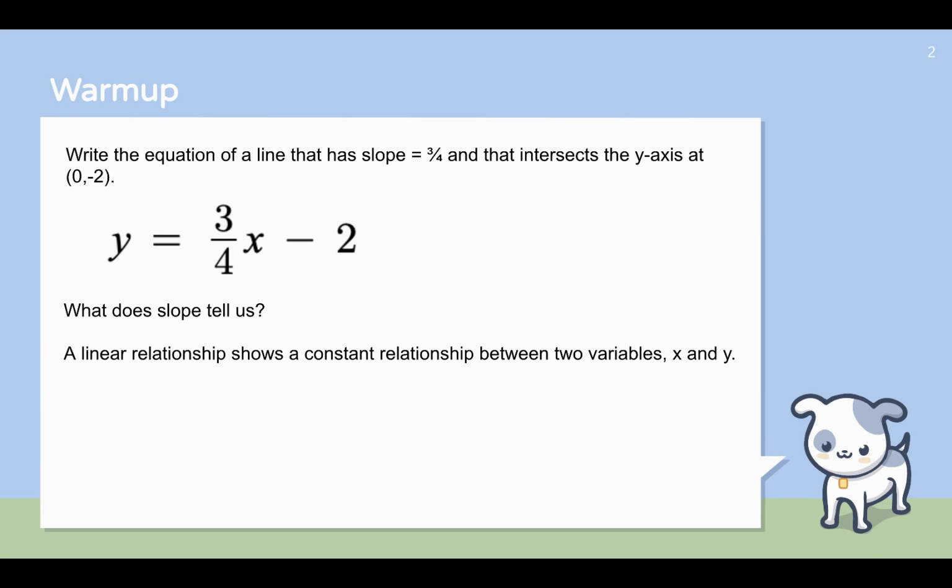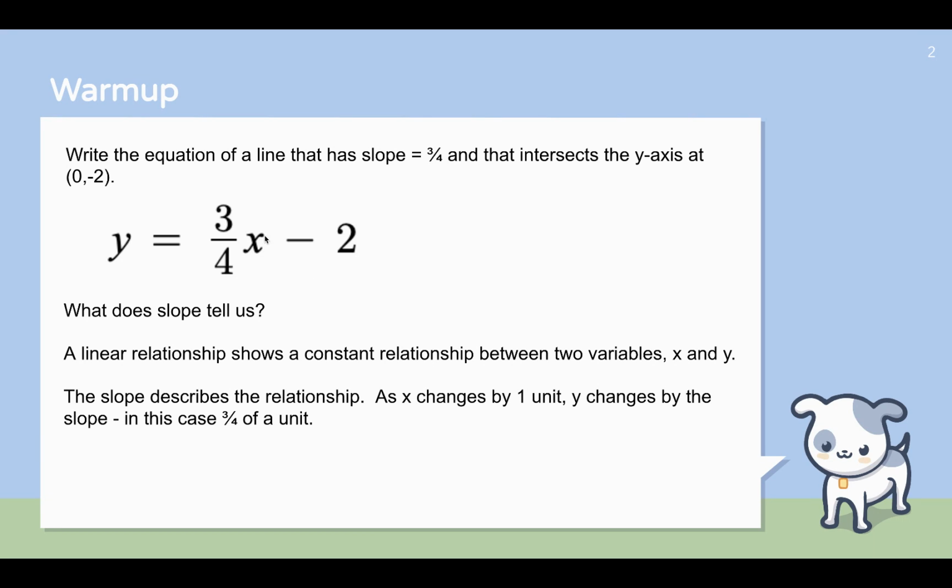The slope is the constant number that defines the relationship between the two variables x and y. Another way to think of slope is that as x increases by 1 unit, no matter what x is, y varies with x in the amount of 3/4 of a unit.